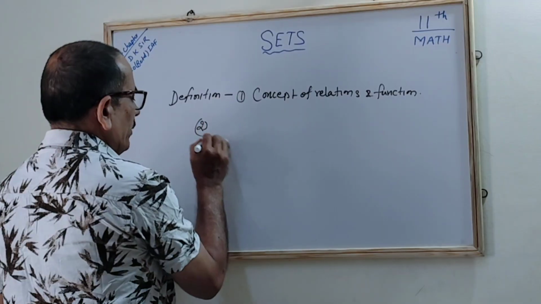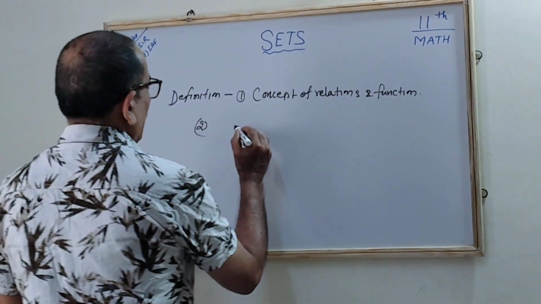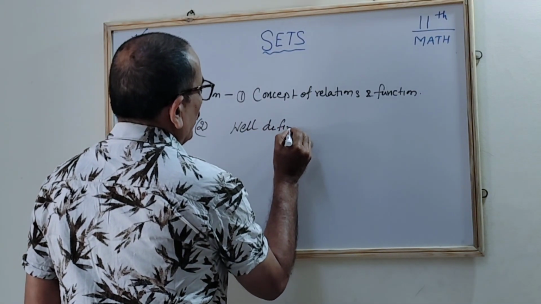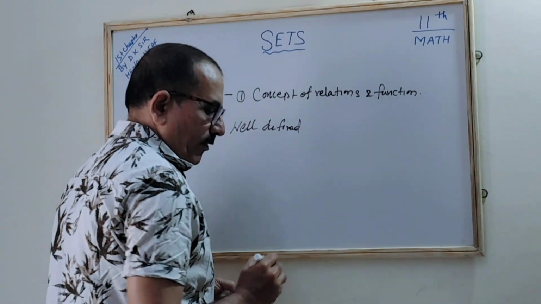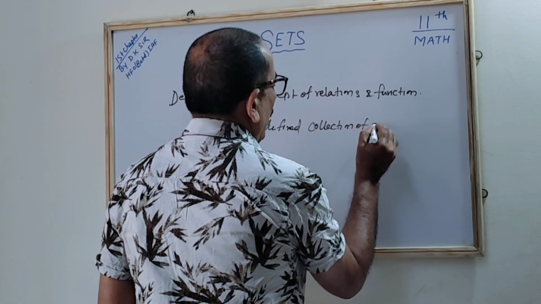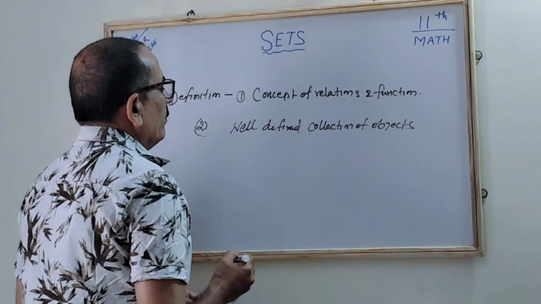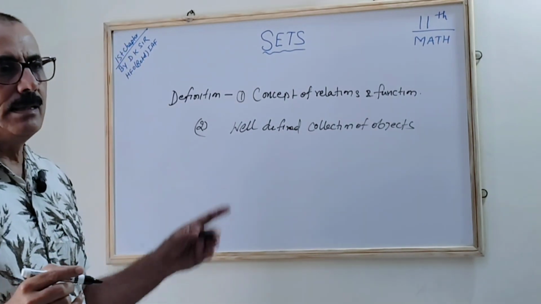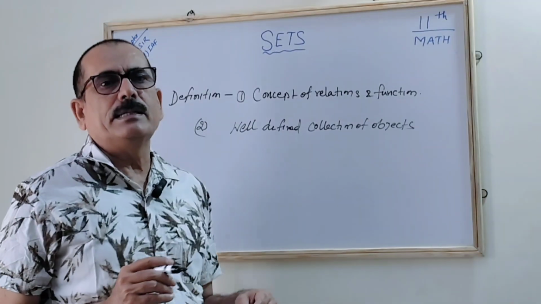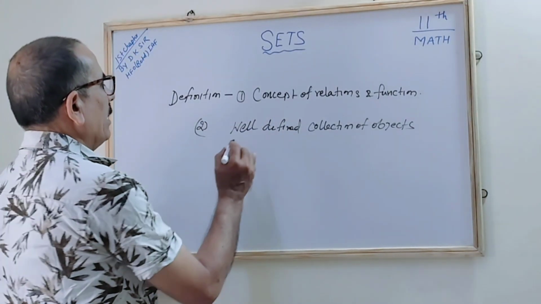The second definition we can give: the set is a well defined collection of objects. It is well defined. Well defined means there should be no contradiction about it. Well defined means there should be some inherent qualities, and the properties should match each other. So this is very important.